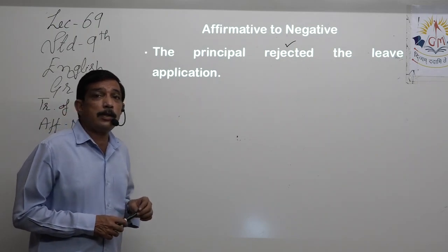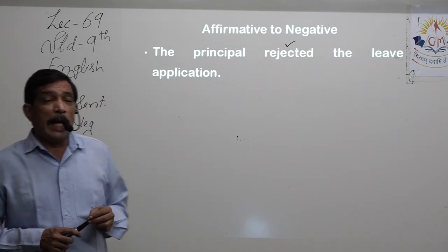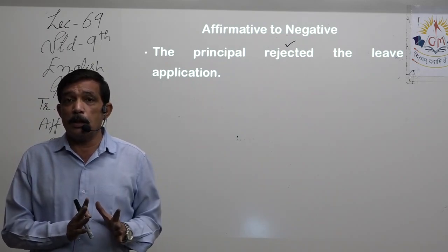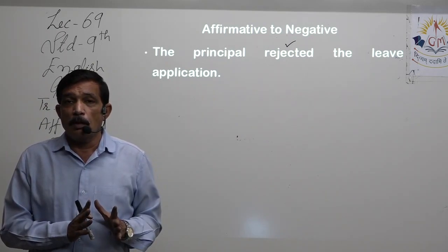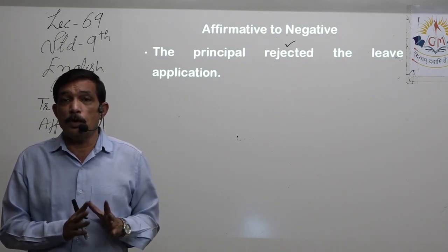Now what is the antonym for rejected? Accepted? Accept. See, that's why I am saying always use the appropriate antonym. Look at what you have used.